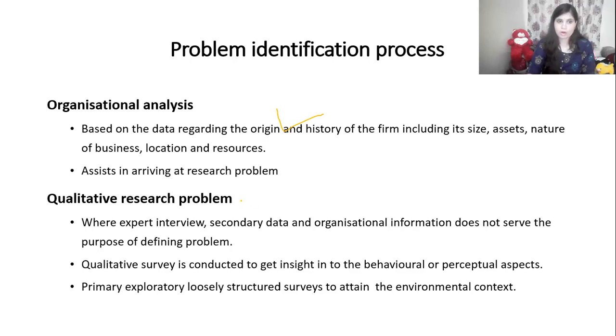Then there is the qualitative research problem. When these three will not sufficiently help us, then we have to go to this kind of analysis, that is, qualitative research. That can be done through expert interviews, as we mentioned in the first stage, or secondary data, or organizational information. If these three are not helping us, then we have to go for the qualitative survey.